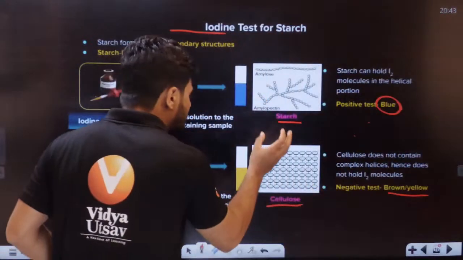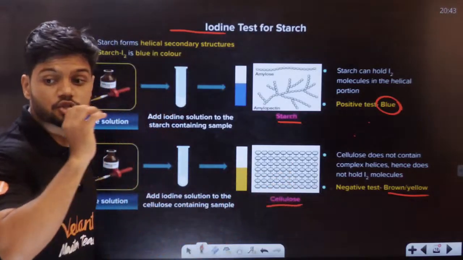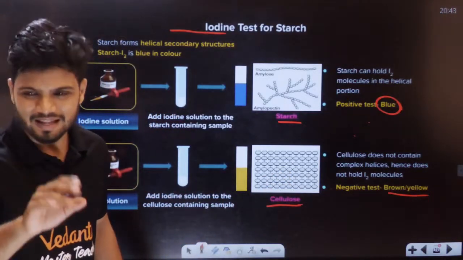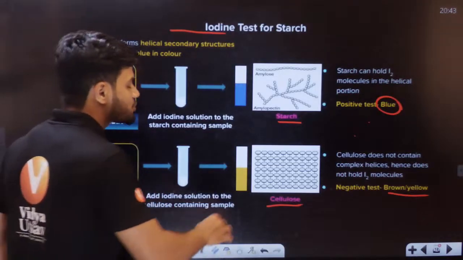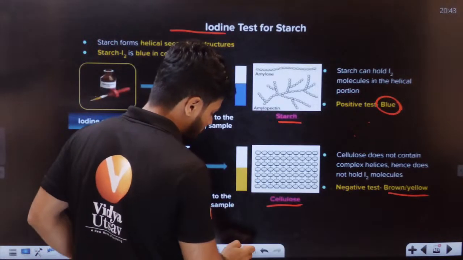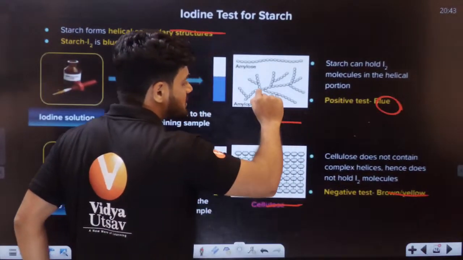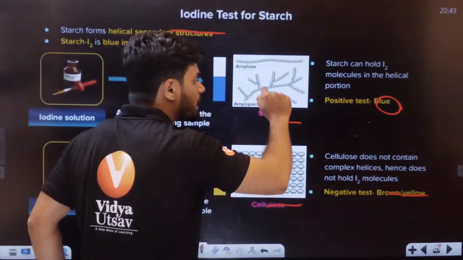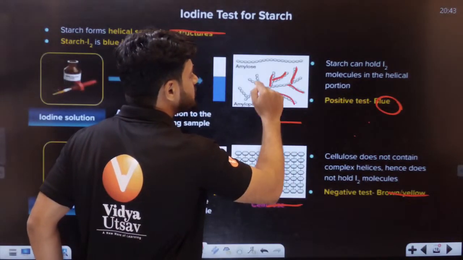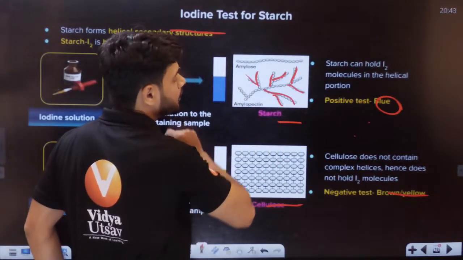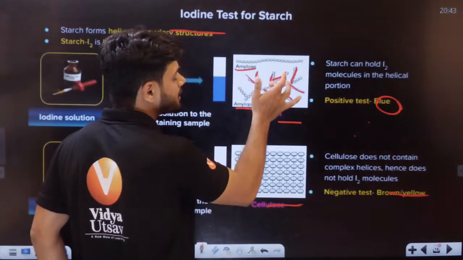Here, if you look at the structure of starch and structure of cellulose, the structure is very different. Not legs, I'm telling you with hand only. Legs will catch up, one ulta palti will do. So students, if you look at the structure of starch here, you can notice starch has something called helicals. Can you see? These are called branching in the case of starch. Branching can be seen here, in the case of amylopectin especially. Amylose not really. Amylopectin you can see the branching here.